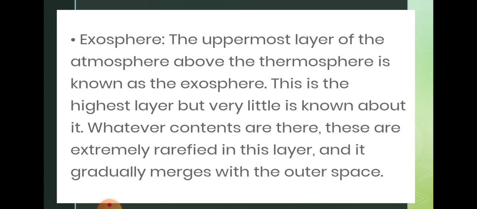This layer is the highest, but we know very little information about it. Whatever contents are there are extremely rare, and this layer gradually merges with the outer space. After that we don't have any part of the atmosphere.